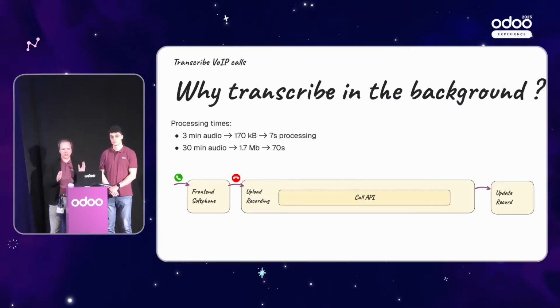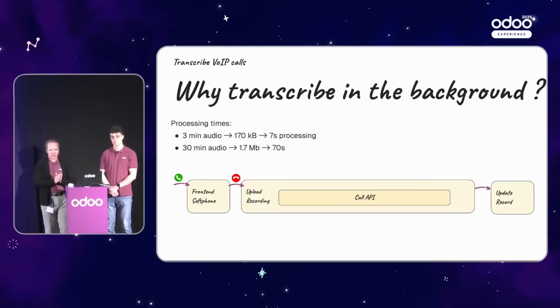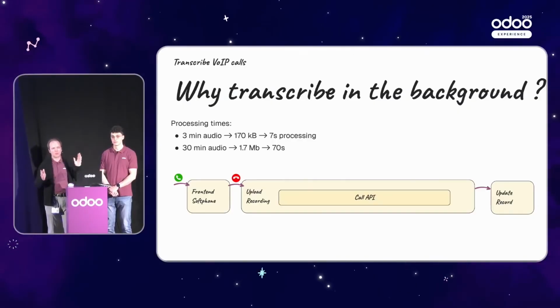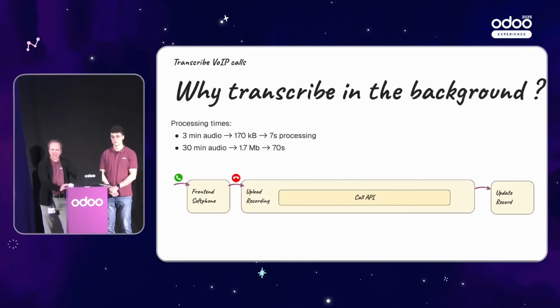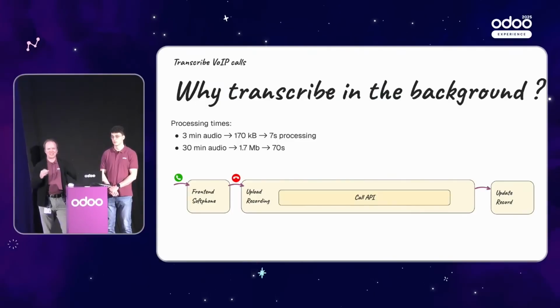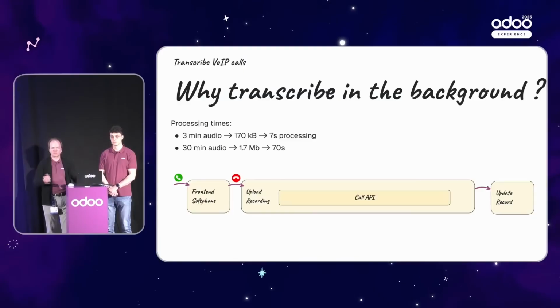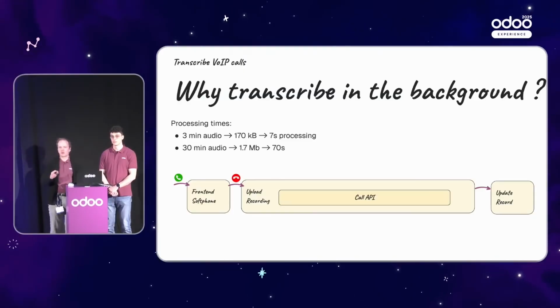This is the call range that we are targeting mostly, and where it should be okay to block the UI for 7 seconds, because that's how much time we need to process them. It's a terrible design. I would not personally use a website where I have to wait 7 seconds just to use any element on the website I want, just because I enabled some transcription. So yeah, we won't be doing it this way.